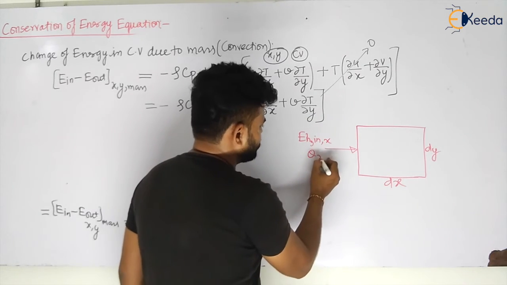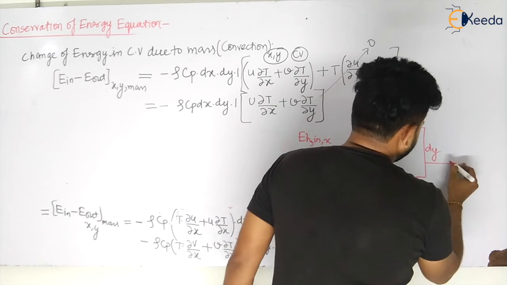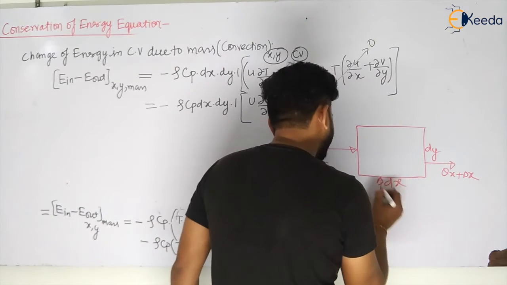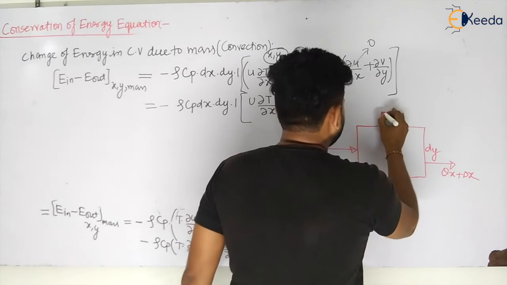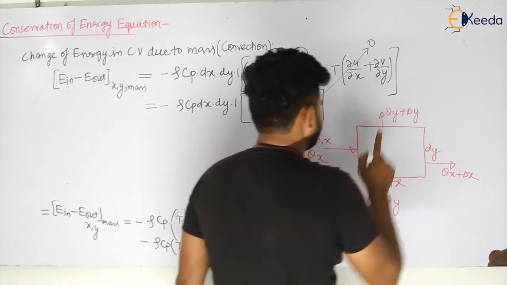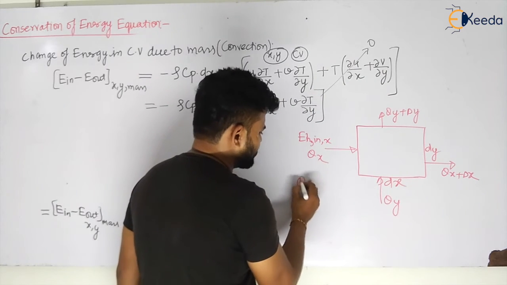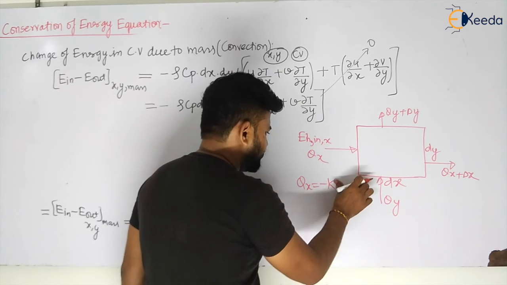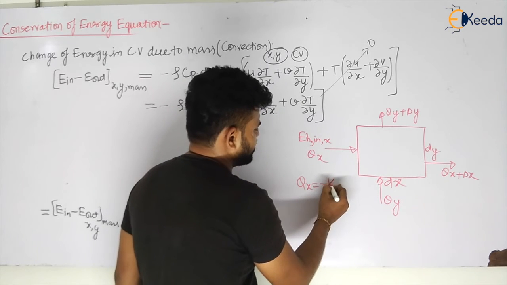Let us say this is qx, and let us say that qx plus dx is coming out. Let us say this is qy, and qy plus dy is coming out in the y direction. So can I calculate qx? qx is given by Fourier's law of cooling, that is kA. Let us take per unit area, or let us take the area also.